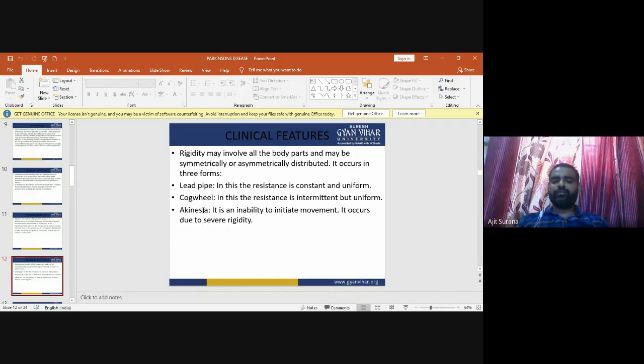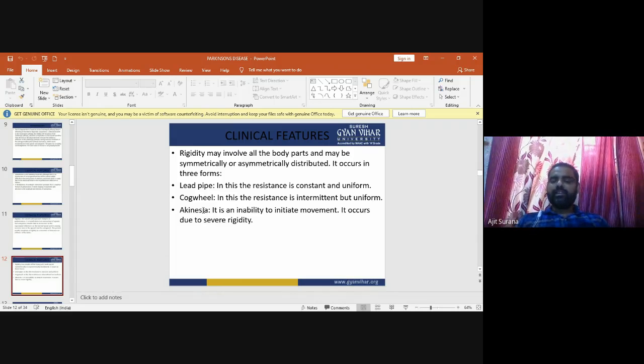Rigidity mainly occurs in three forms. The first one is lead pipe, the second one is cogwheel, and the third one is akinesia. In lead pipe, the resistance is constant and uniform. In cogwheel, the resistance is intermittent but uniform. Akinesia is an inability to initiate movements, or restricted movement. It mainly occurs due to severe rigidity.